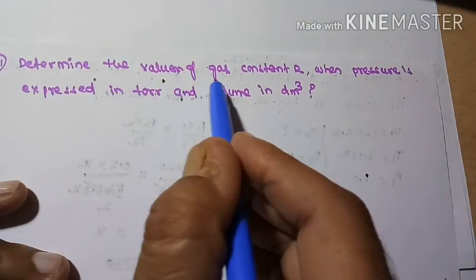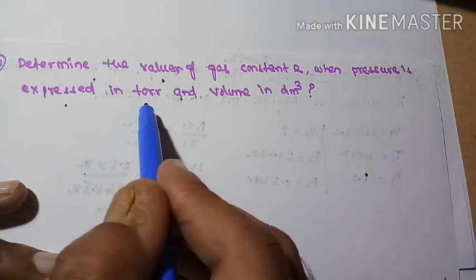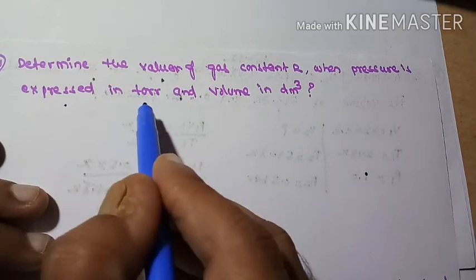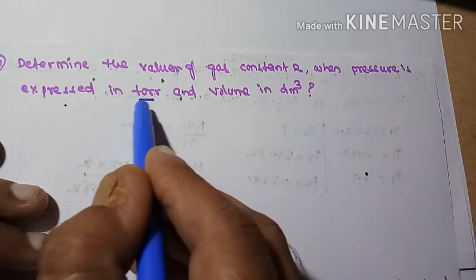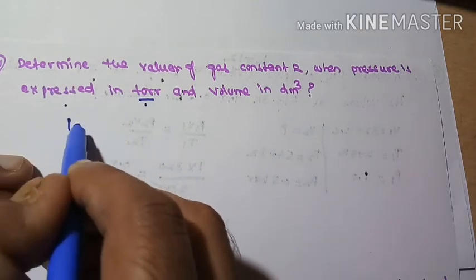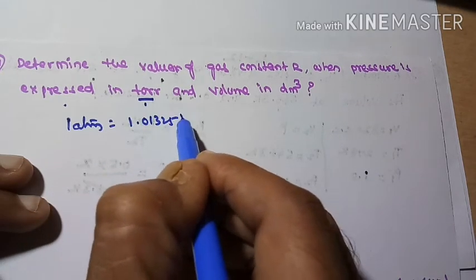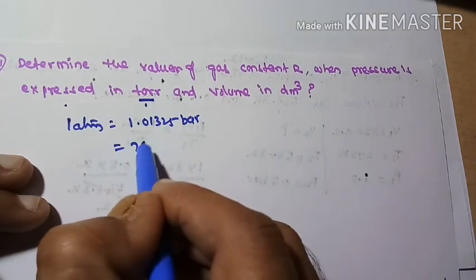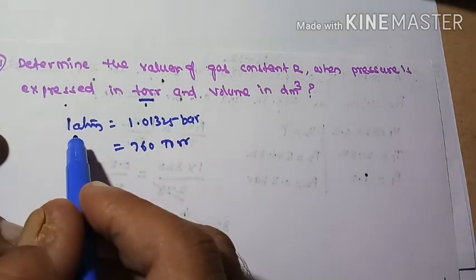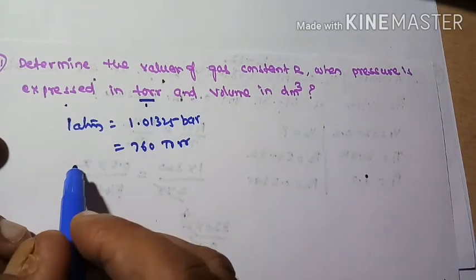Determine the value of gas constant R when pressure is expressed in torrs and volume in decimeter cube. Volume in what? Decimeter cube. Pressure expressed in torrs. So what relation do we have? 1 atmosphere is equal to 1.01325 bars or 760 torr. Now, pressure expressed in torrs and volume in decimeter cube.